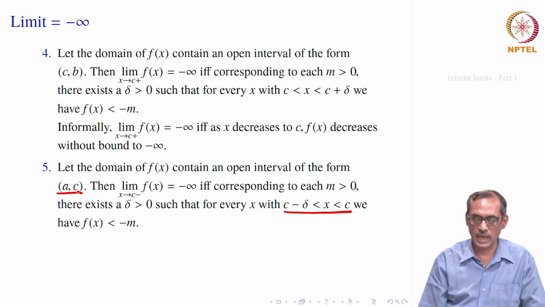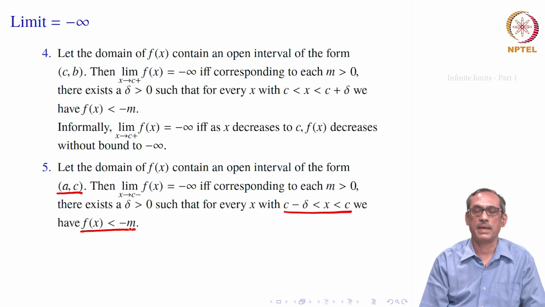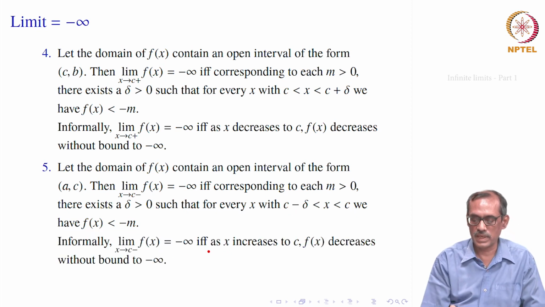So, in this case we would say that for any M greater than 0, there exists a positive delta such that if x belongs to the open interval (c minus delta, c), then f(x) must be smaller than minus M. So, again informally we would say that this limit is equal to minus infinity if whenever x increases to c, f(x) decreases without bound to minus infinity. It is increasing because it is on the left side neighborhood.